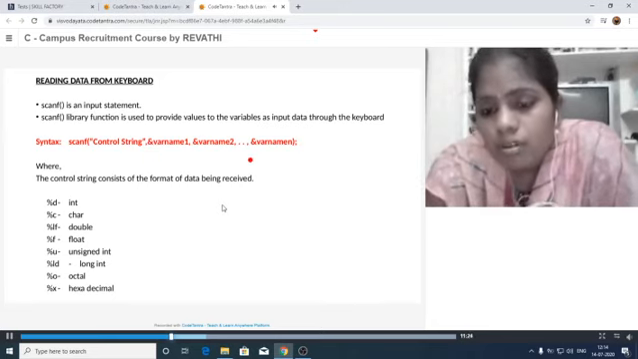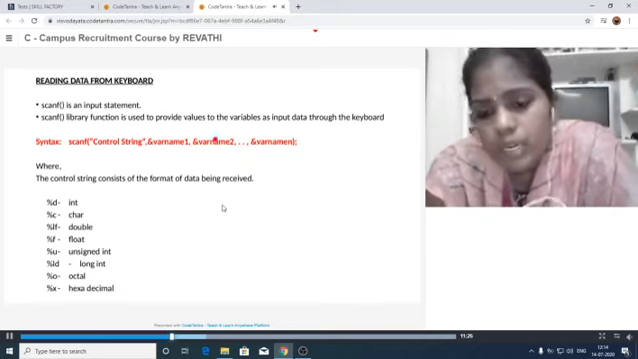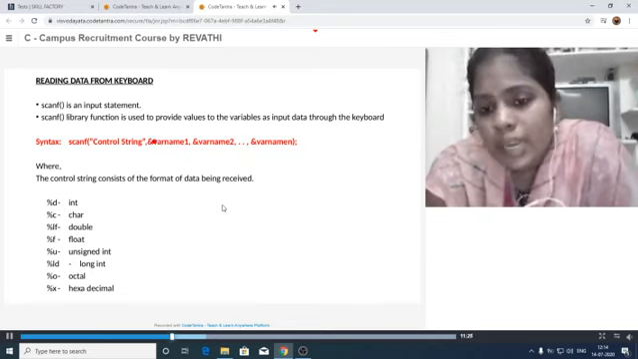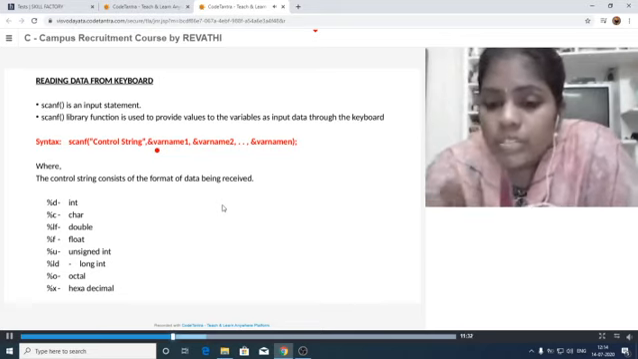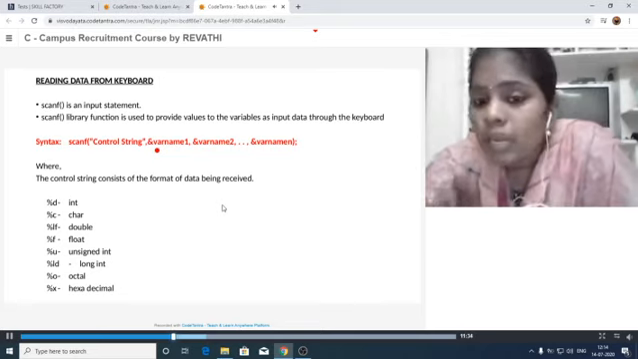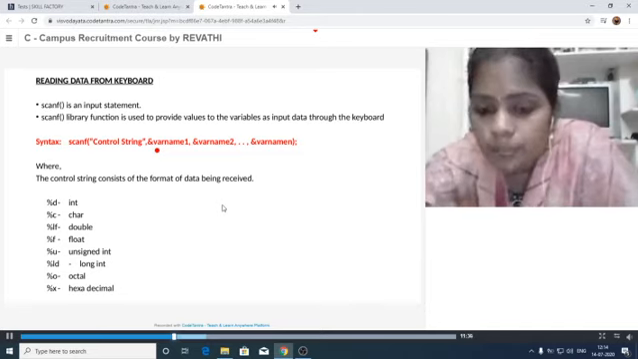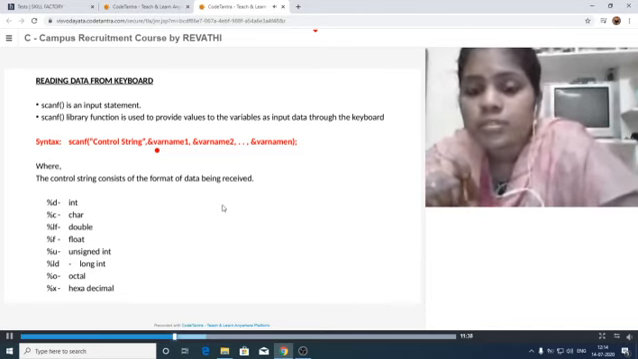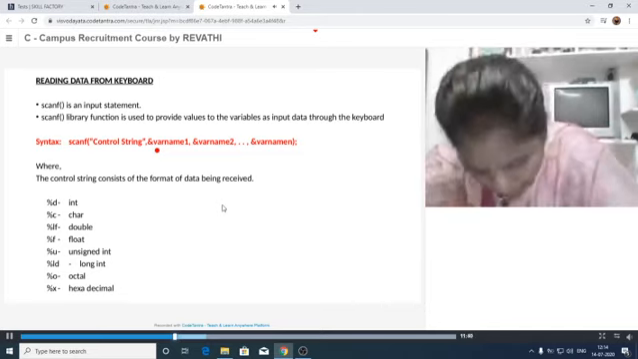Total how many variables we need to read? Those variables are written with the ampersand symbol. That means for each and every variable, some address can be allocated here. So for that purpose, we need to use the ampersand symbol.